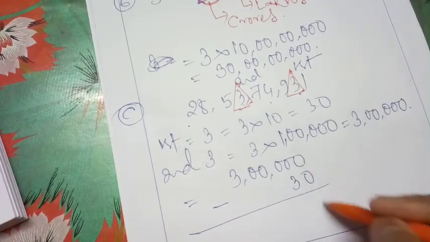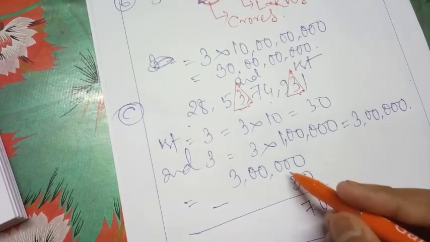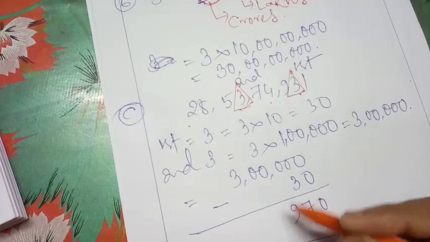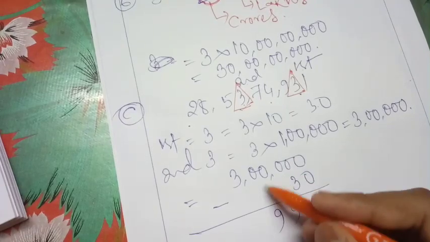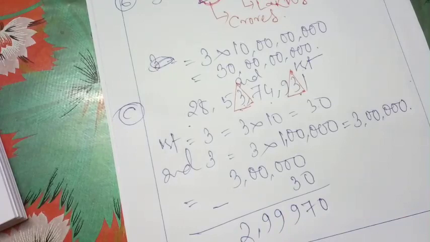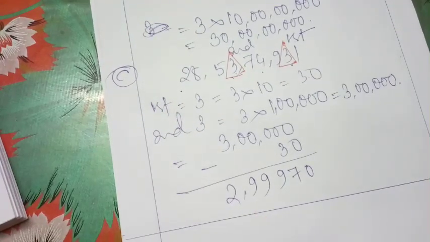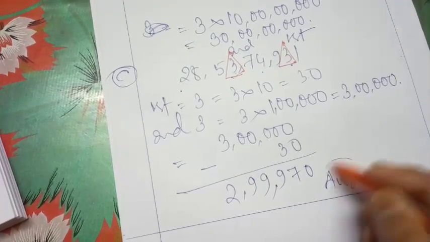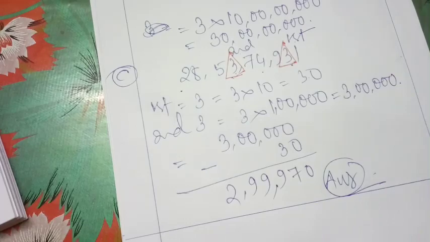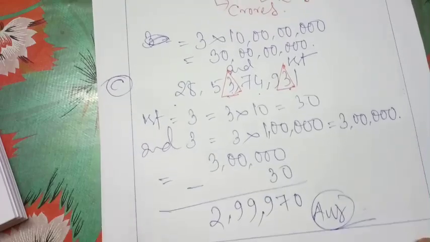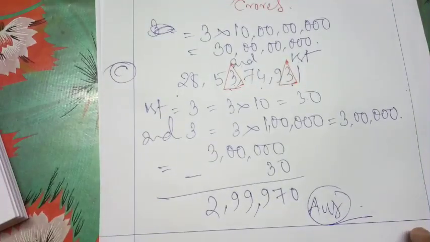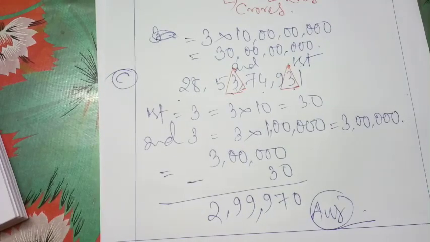So it will be 0, 7, 9, 9, 2, which gives 2,99,970. So how much is our solution? 2,99,970. This is our answer. So in this way you have to find the difference between the given figures.